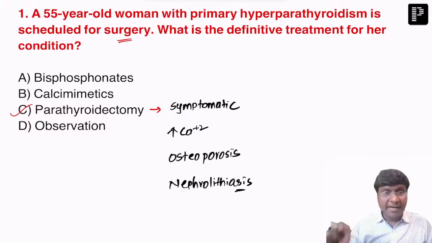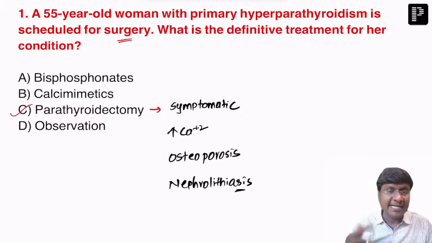If surgery is not an option for the patient, then medical management should be given. And that medical management should be in the form of bisphosphonates or the calcimimetic agent cinacalcet. Right? Cinacalcet. Okay.